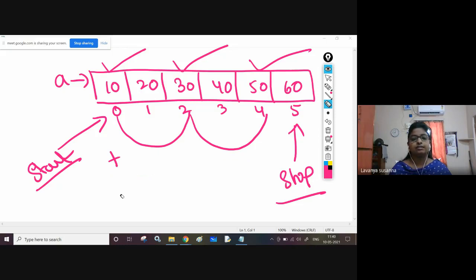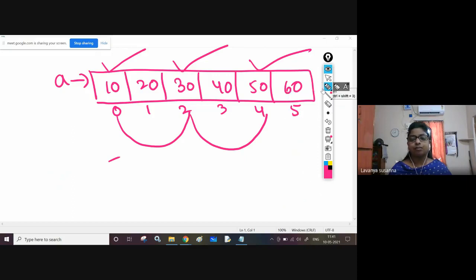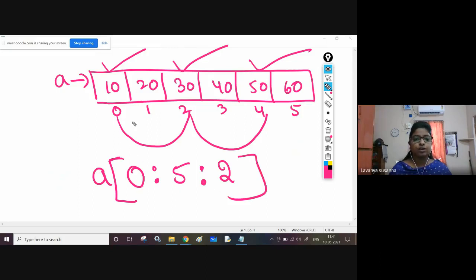Now, how to do it? Let us see. What is the array name? A, right? Array name is A. A of, open square bracket, 0 is the start index, stop index is 5, step value is 2. That means first the 0th index element will be displayed. 0 plus 2, second index element will be displayed. After 2, next what is step value? 2. 2 plus 2, fourth index element will be displayed. This will continue up to the 5th index, which is the stop value. This is how you are going to get it.